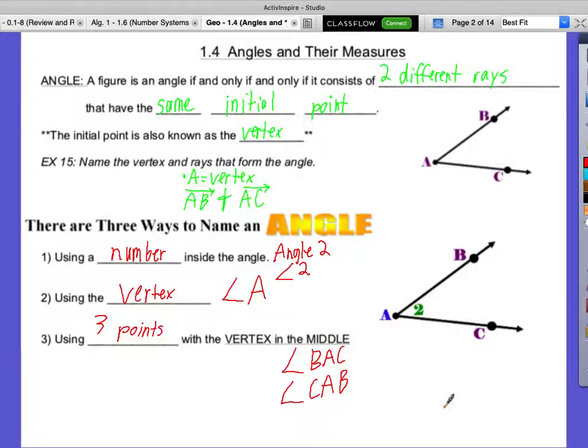What this is saying is it goes from B to A out to C, or from C to A out to B. Either way, it's the same angle. Question on that?